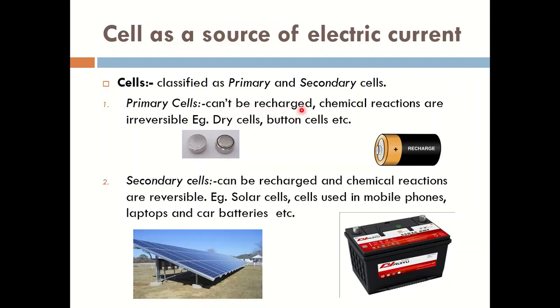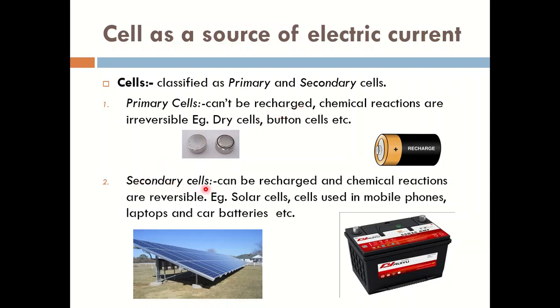These cells can't be recharged. Once they are used, they get wasted, and they can't be recharged. The chemical reactions are irreversible. Such kinds of cells are known as primary cells. Dry cells and button cells are cells that can't be recharged and are wasted after being used once.